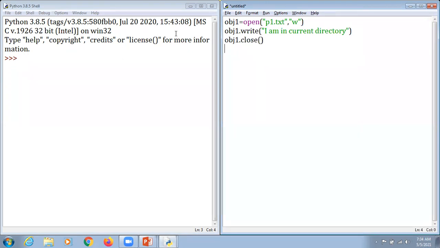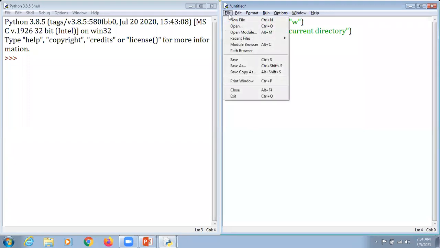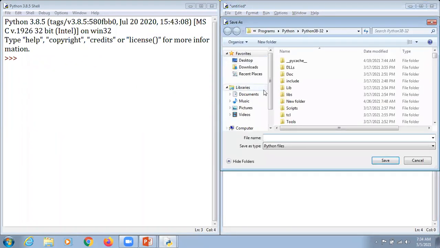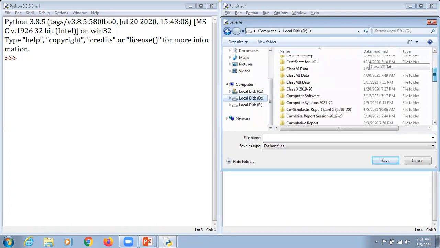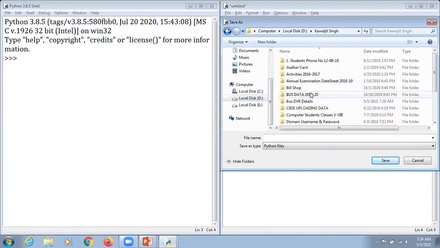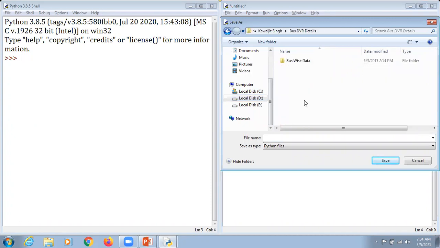And this time, instead of pressing F5 and hitting enter, we are going to save the file first. Yesterday we also did the same thing. I'm going to search for the D drive and use the same folder, Kanwaljit Singh, and bus DVR details.